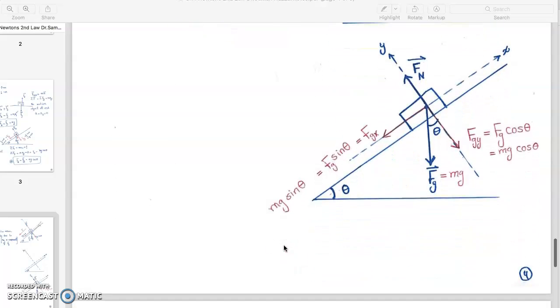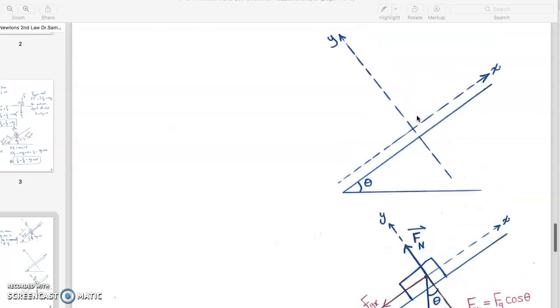First of all, the 4th page, where we realized that we have forces along the y-axis, which are the normal force and the y component of the force of gravity. Then along the x direction we have the x component of the force of gravity.